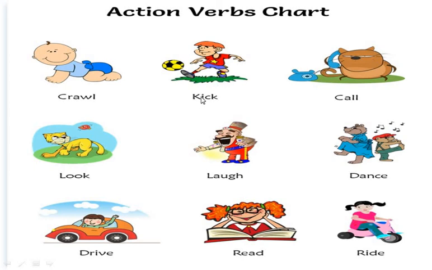K-I-C-K, kick. That boy is kicking the ball. Now next, C-A-double-L, call. See that the cat is calling someone on the phone. Call is a doing word.